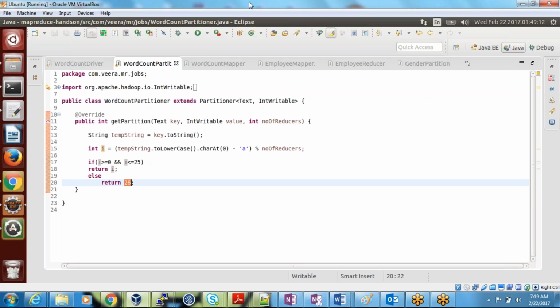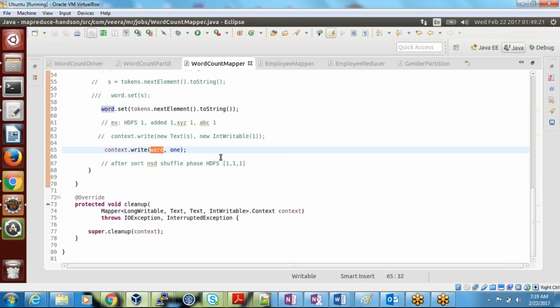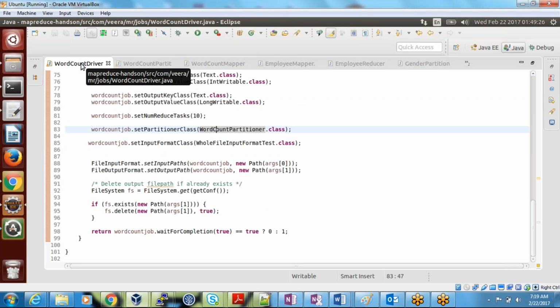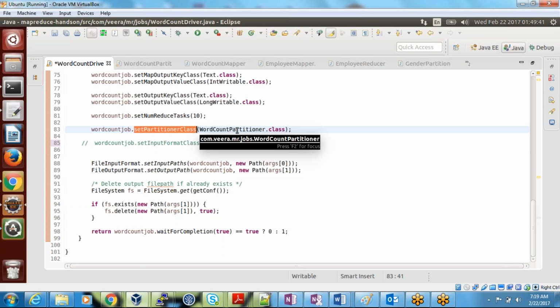Okay, so I have written my partitioner logic here, and your mapper and reducer are similar, guys. Nothing changes in the mapper and reducer. Then in the driver class there is a little change. The change is job.setPartitionerClass. What are we doing? Job.setPartitionerClass.